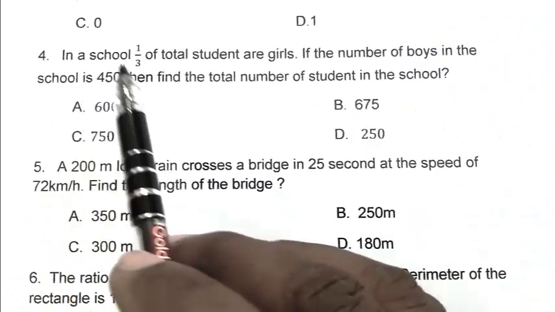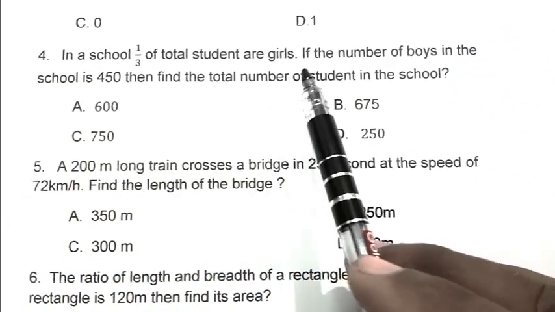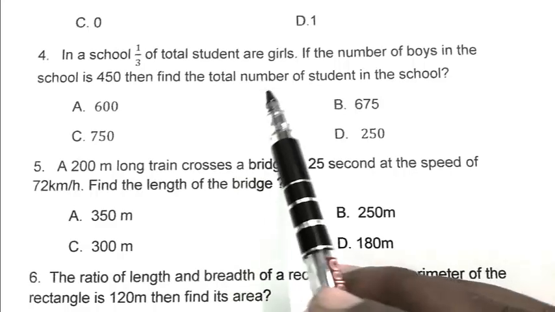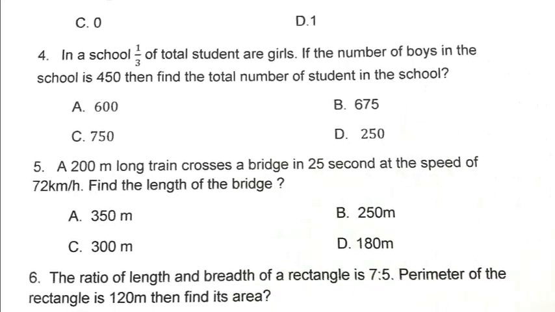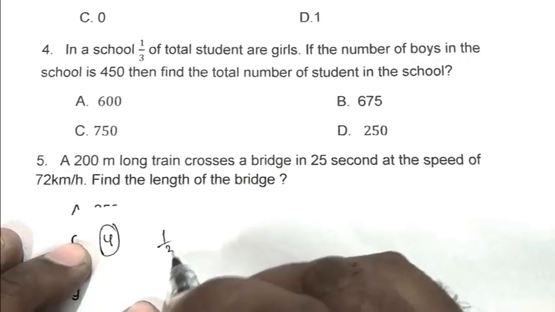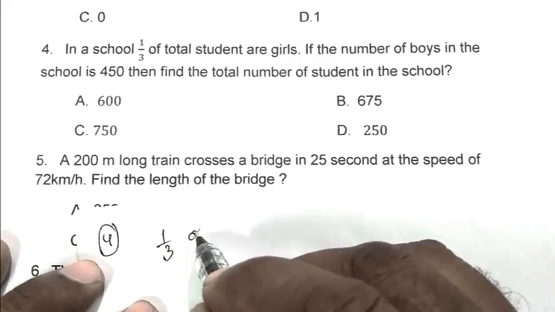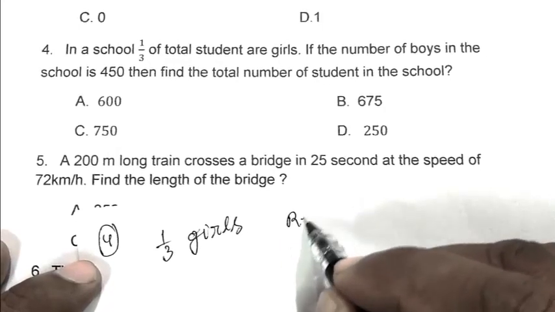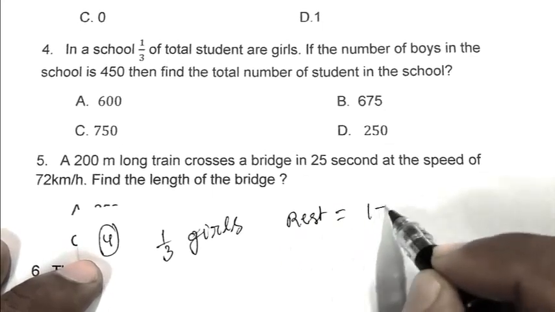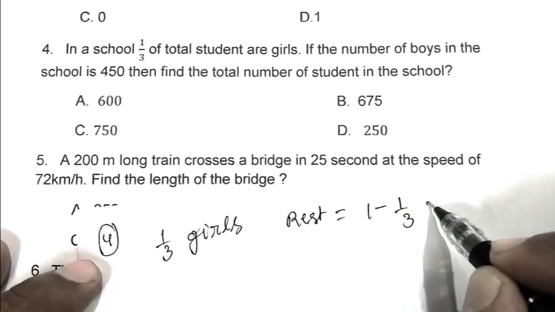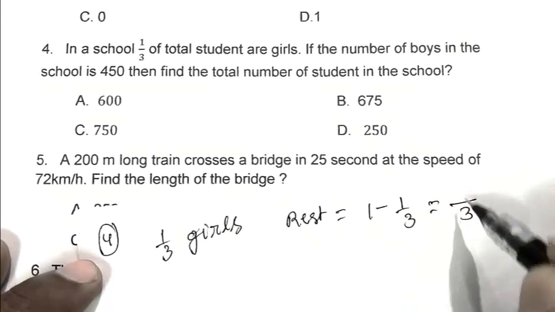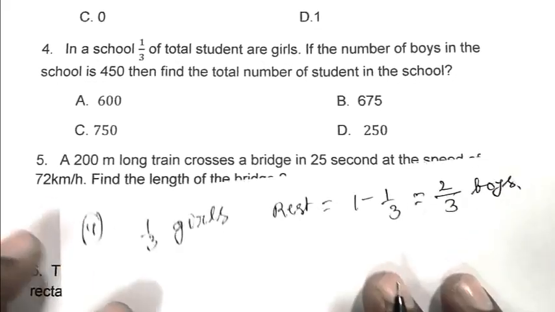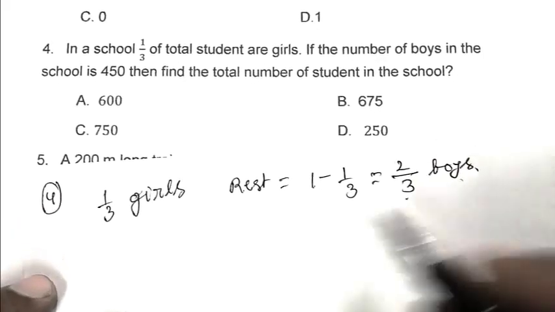Question number 4. In a school, 1/3 of total students are girls. If the number of boys in the school is 450, then find the total number of students in the school. 1/3 are girls. So the rest, that is 1 minus 1/3, that is 2/3, are boys.